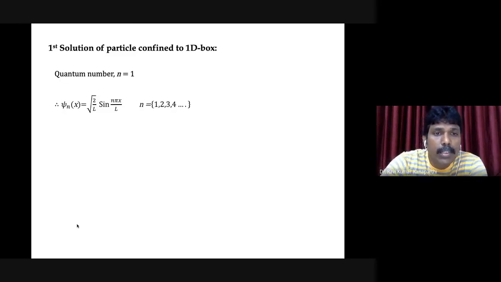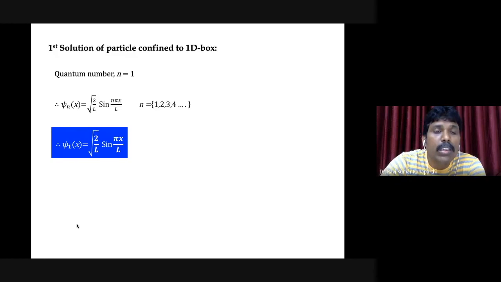If you substitute n is equal to 1 in the solution, then psi 1 of x is equal to square root of 2 by L multiplied by sine pi x by L. Please note n is equal to 1. Then what about energy?